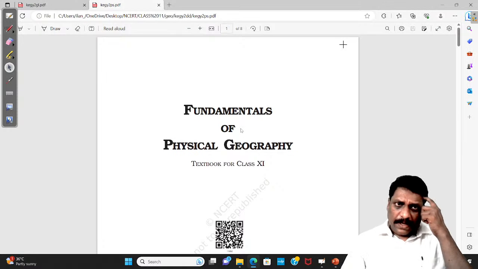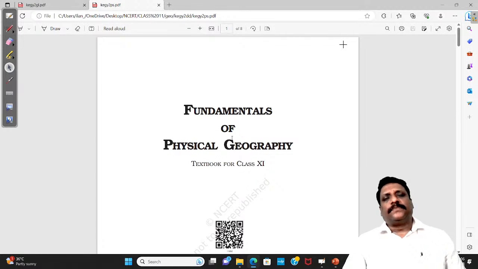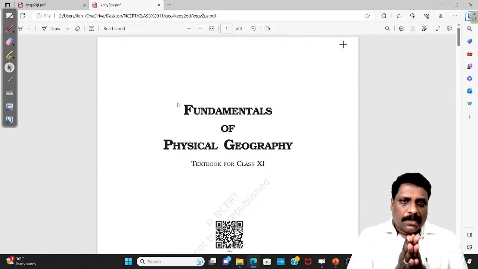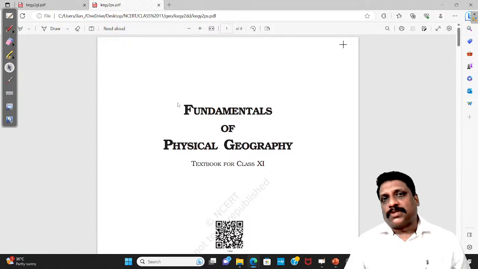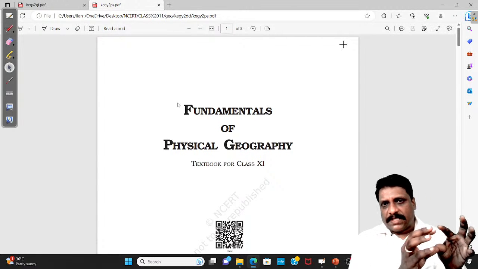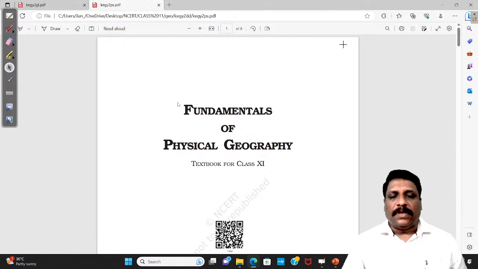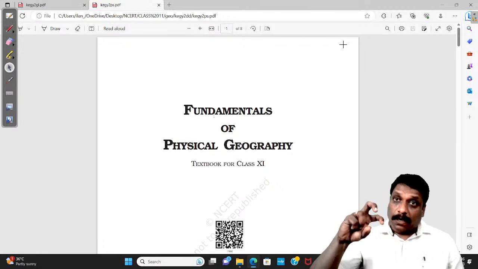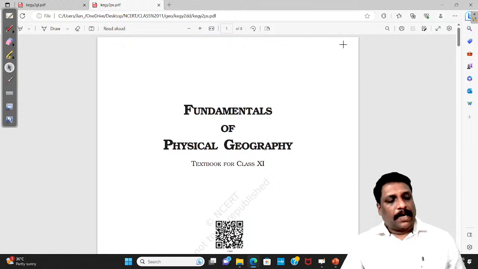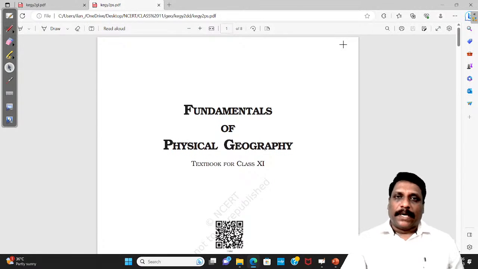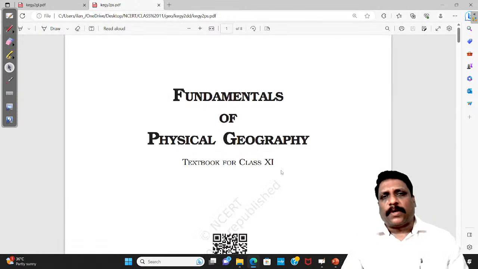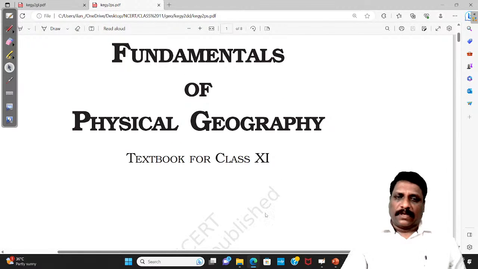Having said that, there are four NCERTs, my dear friends. Geography class 11 and 12 put together, we have four NCERTs. In class 11, we have two NCERTs, and both talk about physical geography. The very first, Fundamentals of Physical Geography, talks about world physical geography. Then we have India Physical Environment, which talks about Indian physical geography. Class 12 is about human geography. One, Fundamentals of Human Geography, talks about world human geography. Number two, we have a book called India, People and Economy, which talks about human geography of India.